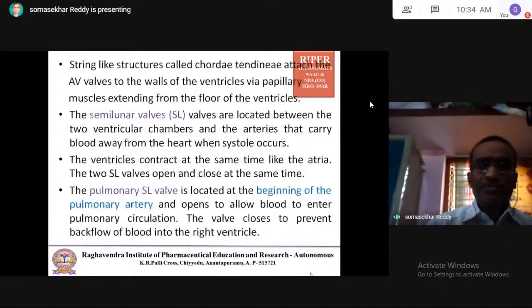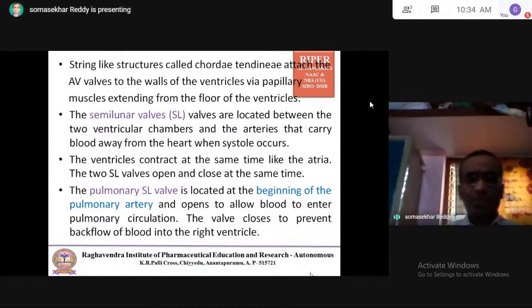Coming to the other valves, the semilunar valves. Semilunar valves are located between the two ventricular chambers and the arteries. The heart has a right ventricle and a left ventricle. So the heart can pump the blood to the lungs and also to the body parts. The right ventricle pumps the blood to the lungs. The left ventricle pumps the blood to the body parts.